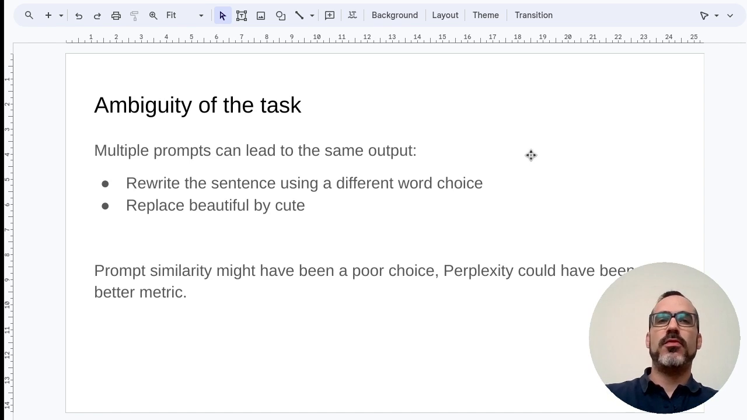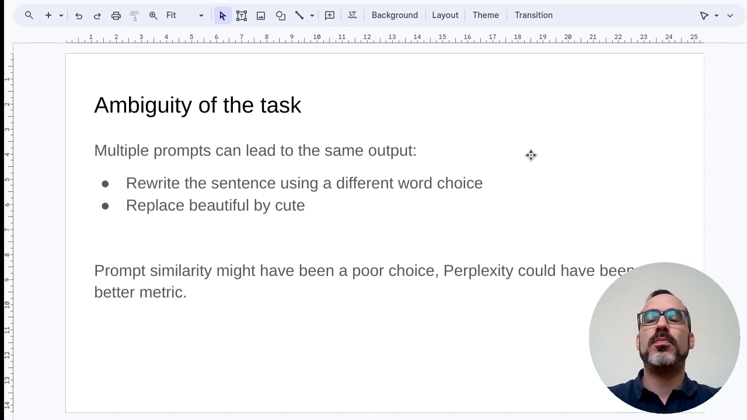My explanation for these weird things about single sentences working so well is that there is ambiguity in the task. Multiple prompts can lead to the same output. For example, "rewrite the sentence using a different word choice" can produce the same output as "replace beautiful by cute". So it depends on the style of the prompts. The prompts could be very generic, or they could be specific and mention details of the original text.